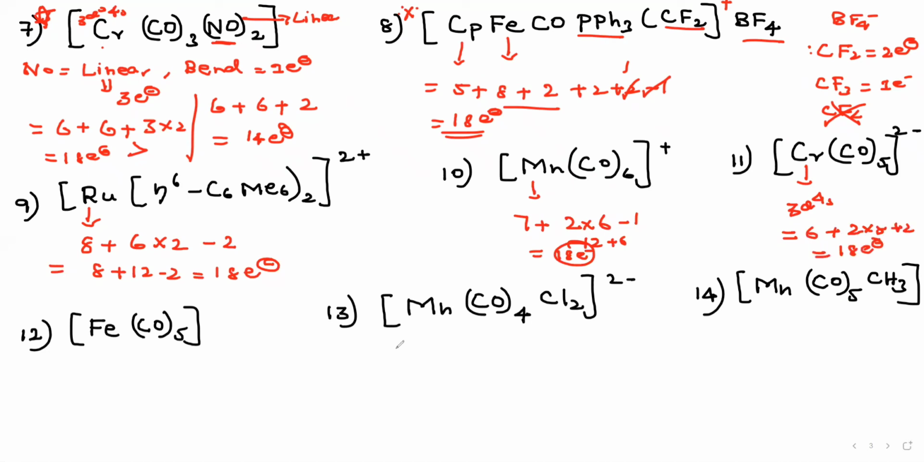Understand? Okay, this is question number 12. The Fe belongs to what? 8 electron count. This is a very simple question. It's 2 electron, 2 into 5, 10. The answer is what? 18 electron complex.